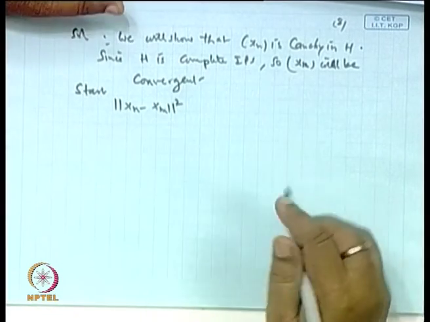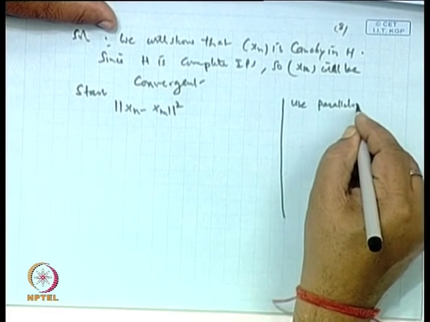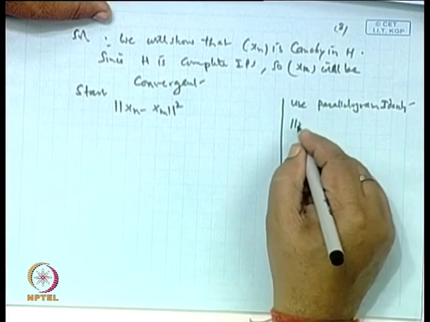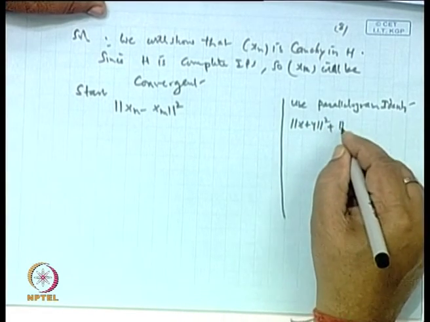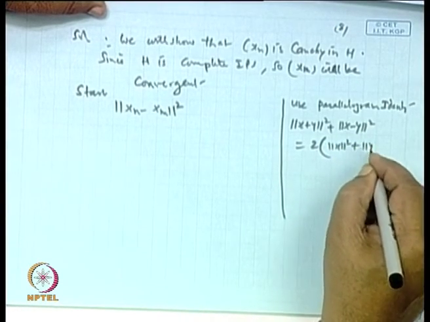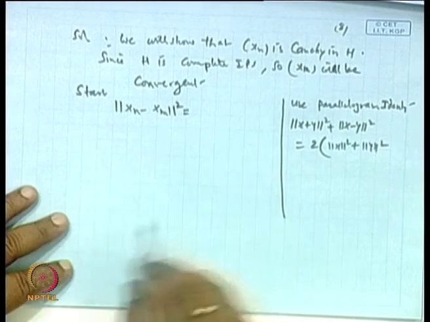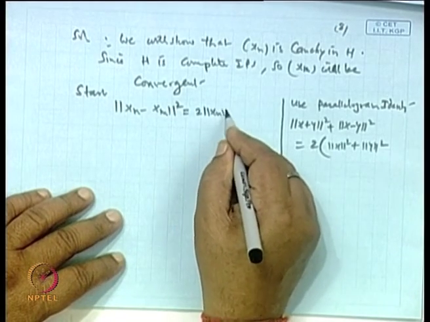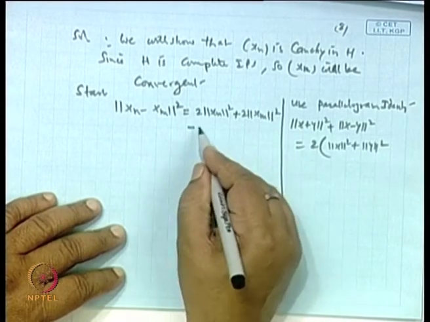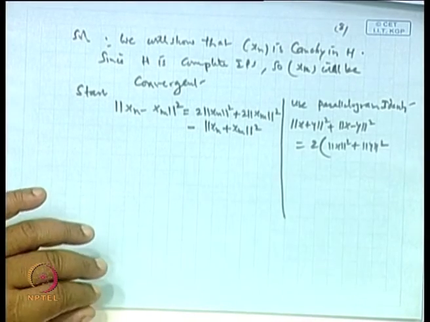Okay. Now, here I use the parallelogram law. What is the parallelogram identity? Norm of x plus y whole square plus norm of x minus y whole square is 2 times norm of x square plus norm of y square. So, use this identity. So, this will be equal to 2 times norm of x n square plus 2 times norm of x m square, and then minus norm of x n plus x m whole square. Is it okay or not?